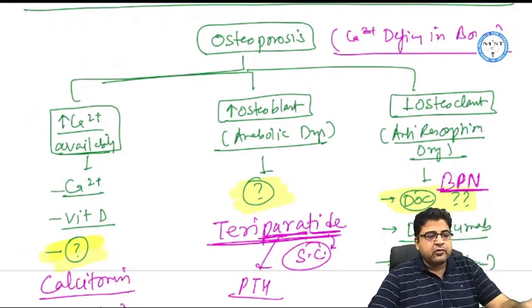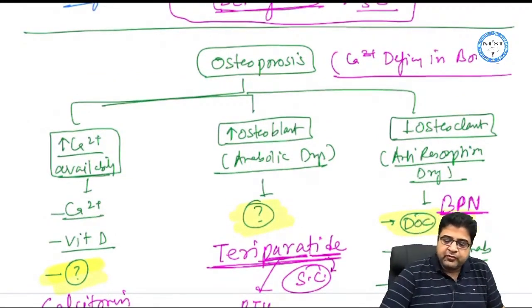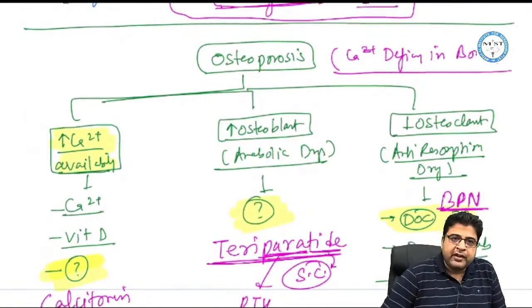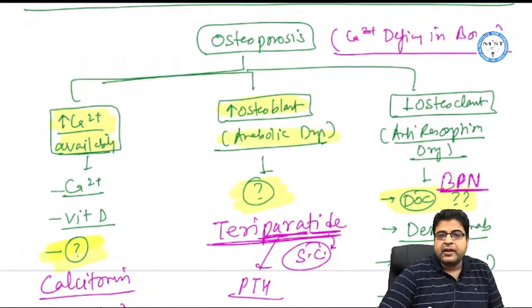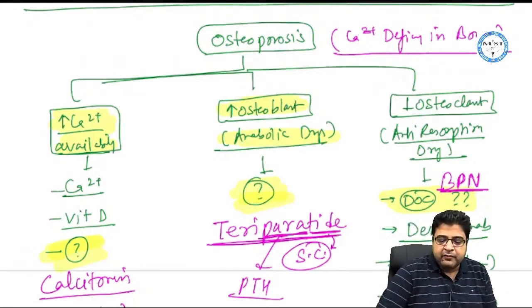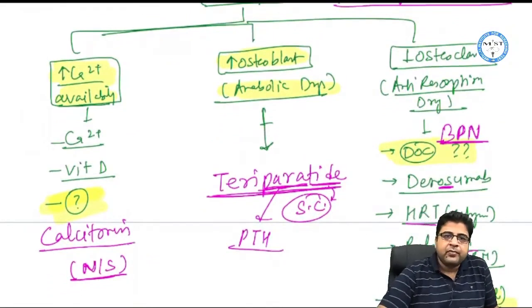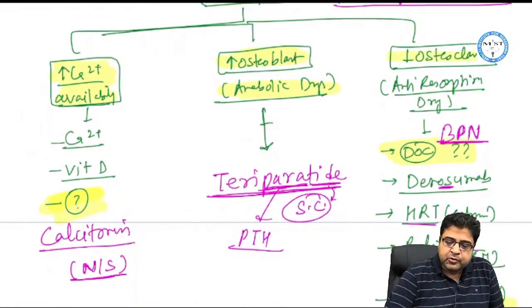Now whenever we have to treat osteoporosis, we have 3 approaches. The first approach, we can provide calcium to the bones. The second approach is to increase the activity of osteoblast. The medicines which can increase osteoblast activity are known as anabolic drugs. The third approach is to inhibit the osteoclast.